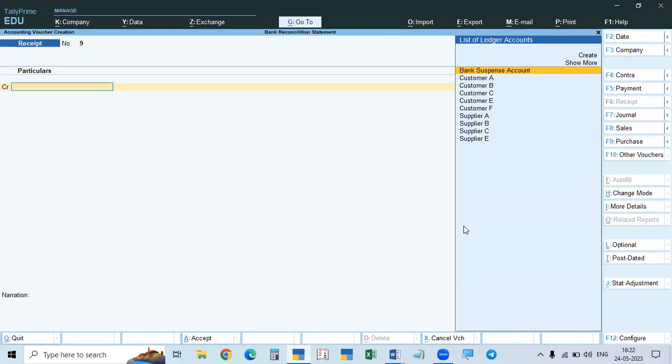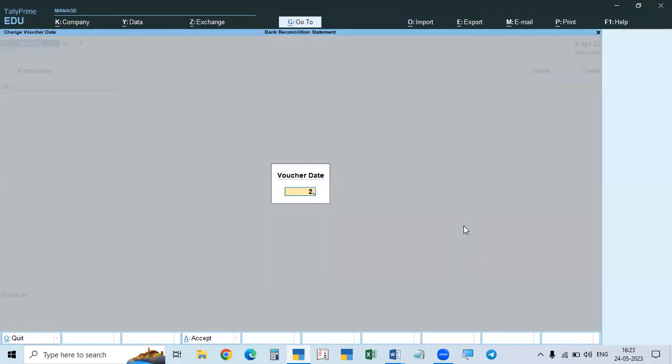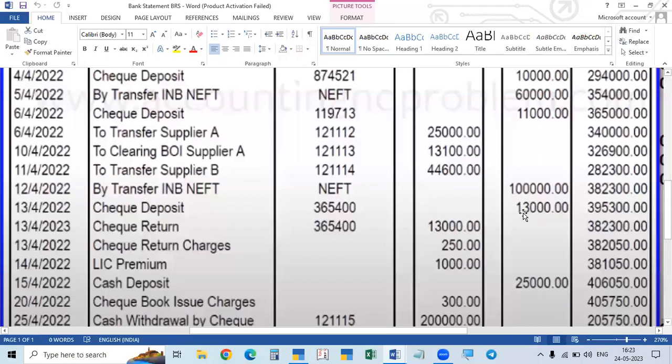You know, when we learned about accounting vouchers, we learned what transactions are to be recorded in all the other vouchers. So all the transactions which cannot be recorded in other vouchers should be recorded in the journal. So we have to record in the journal, and the date is the same, 2nd April, isn't it? 2nd April. Then the check is returned.